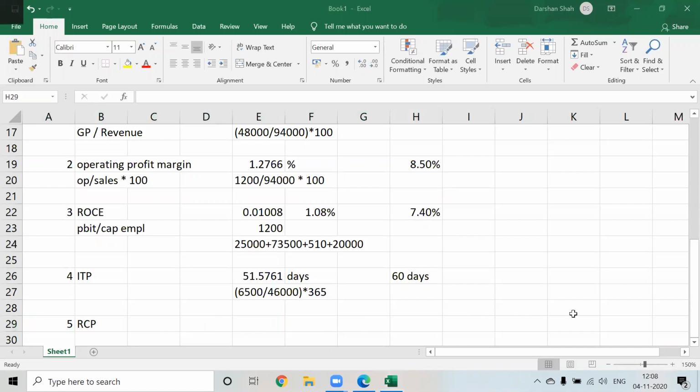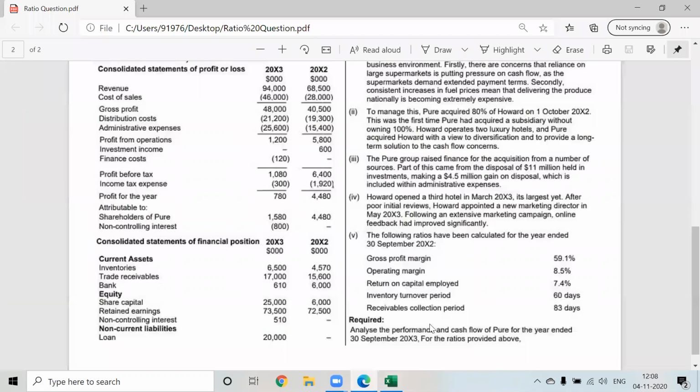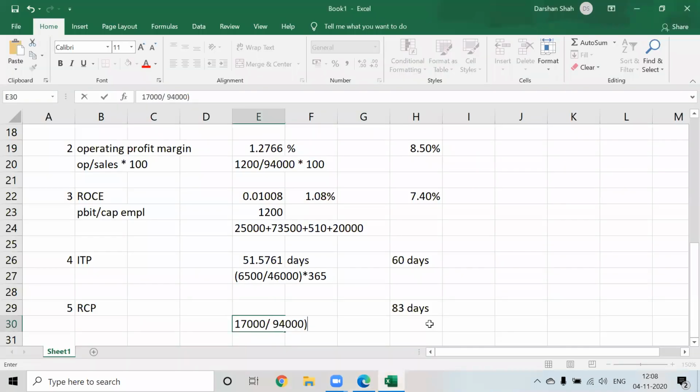Previously it was 83 days. Now, again the same logic, we cannot take average receivables. We'll take only the current year's receivables, 17,000, divided by turnover, which here we can take as sales, so divided by 94,000, and we want it in days, so into 365.